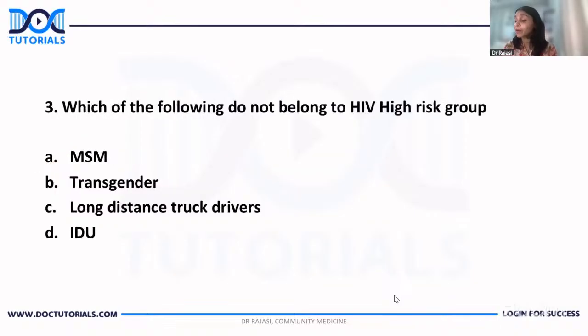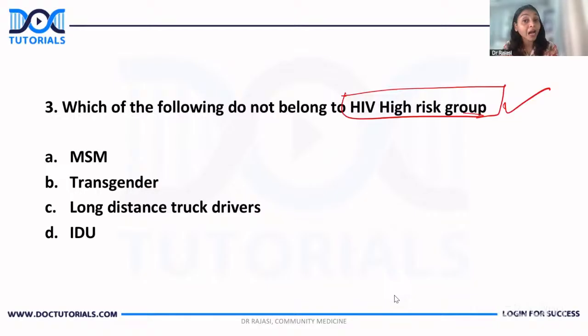Which of the following do not belong to HIV high risk group? If you have ever attended any of my classes before, definitely you might have seen this because in every class, invariably, I take this topic and, believe it or not, same options I had given. You will be getting something like this and then go for this as the correct answer. Okay, so same question came.